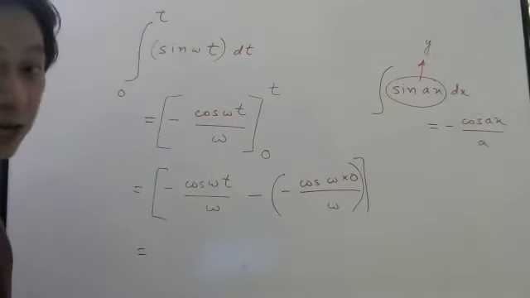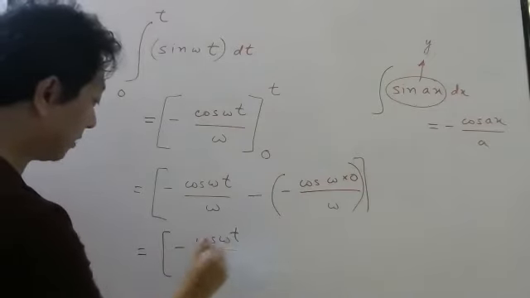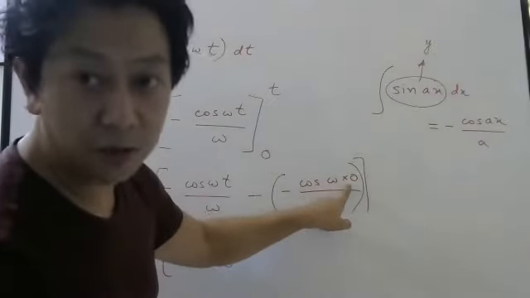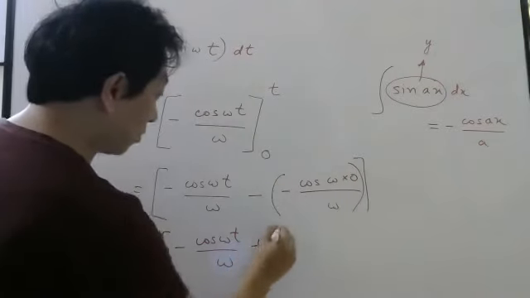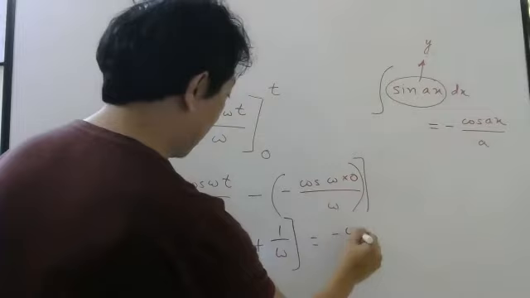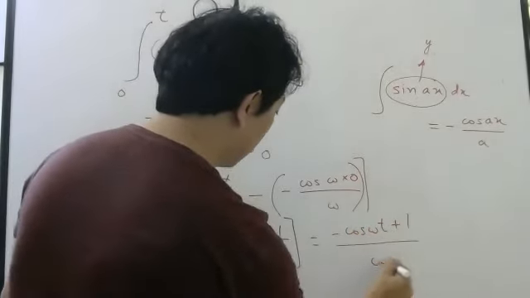So this will be now minus cos omega t by omega. What is omega into 0? 0. What is cos 0? 1. So this minus minus would be plus 1 by omega. So then you can take minus cos omega t plus 1 divided by omega.